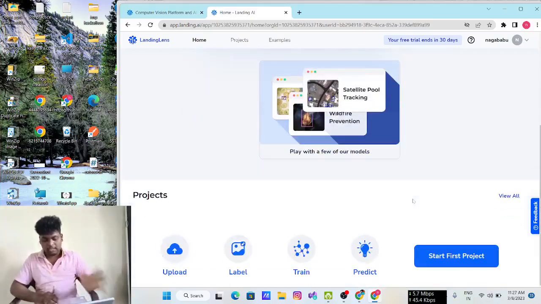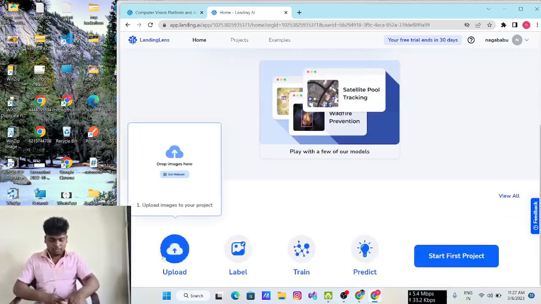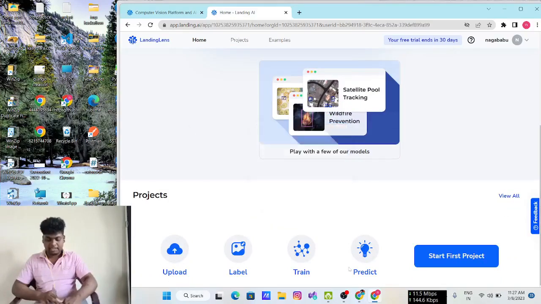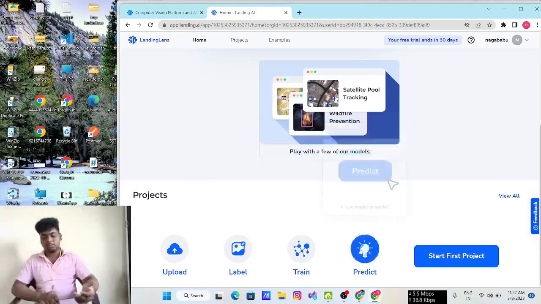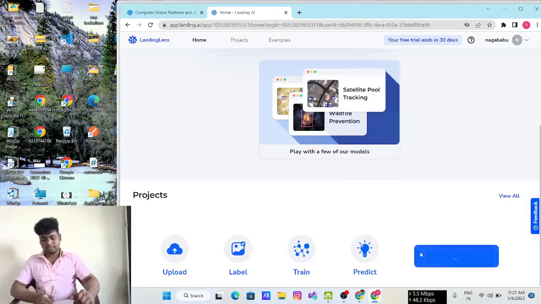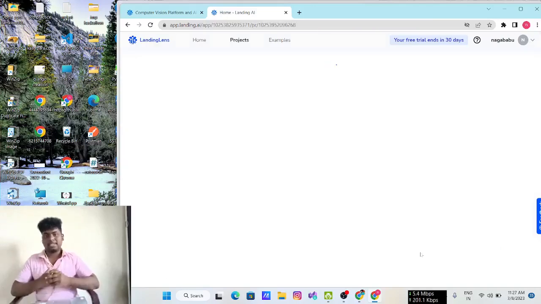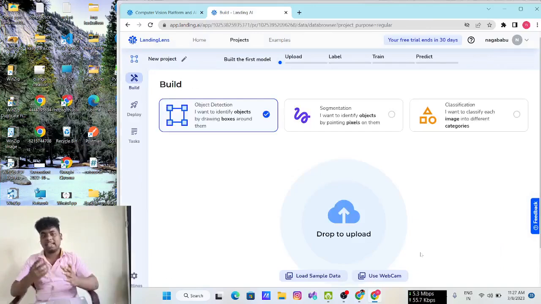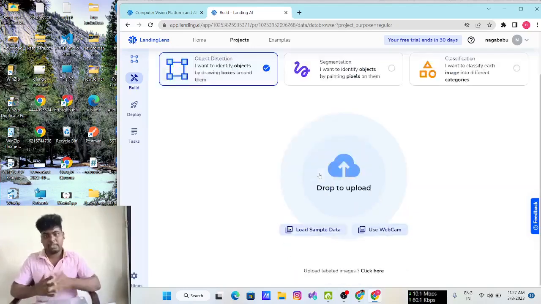So after that I want to create a project. If you observe here, there is upload, label, train, predict. So first you want to upload pictures, label those pictures, train our model on the pictures, and predict on our testing or training data. Okay, right? So I am clicking start first project. I already did a project in my college, but I want to give you an idea about how to start from the beginning. That's why I am creating a new account and doing it from the beginning.